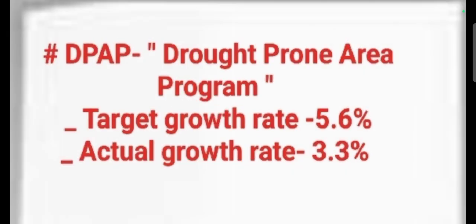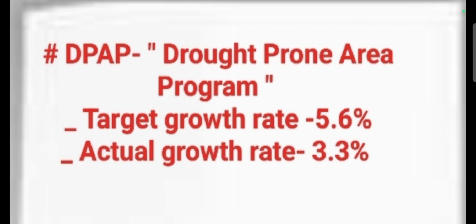And the next, third important salient feature was DPAP, the Drought Prone Area Program. Because of the lack of monsoon rains, there were some restrictions to rainfall and some problems.